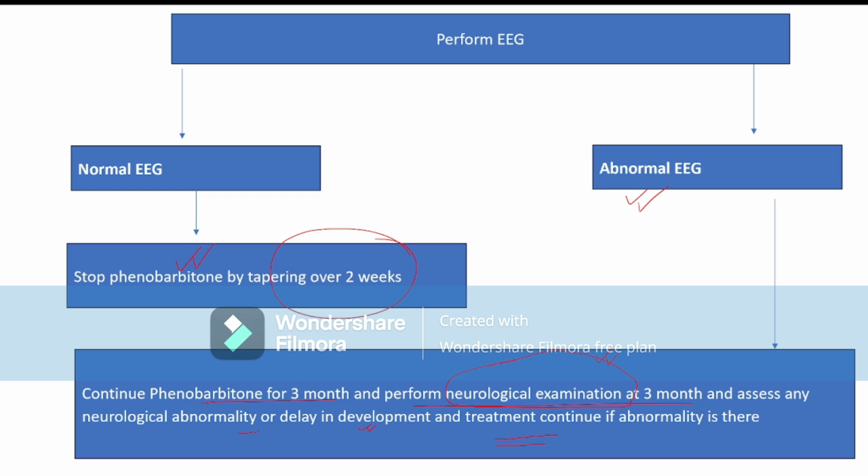But if the EEG is abnormal and the child is neurologically abnormal, then we continue the treatment till the child becomes neurologically normal or there is no delay in the development of the child. So this is the treatment protocol for the continuation of neonatal convulsion. So this is for today.